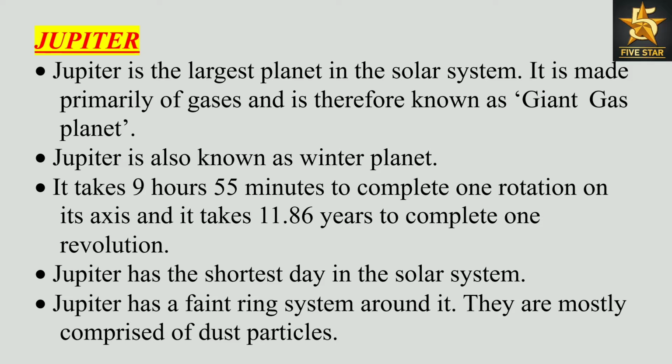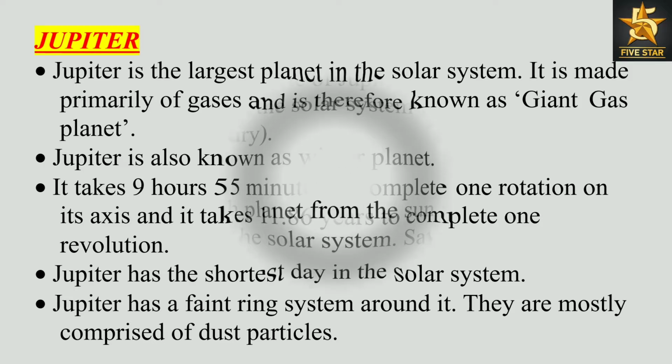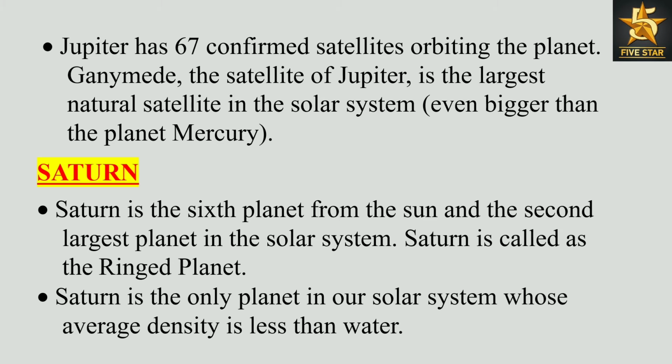Jupiter has a faint ring system around it. They are mostly comprised of dust particles. Jupiter has 67 confirmed satellites orbiting the planet. Ganymede, the satellite of Jupiter, is the largest natural satellite in the solar system, even bigger than the planet Mercury.